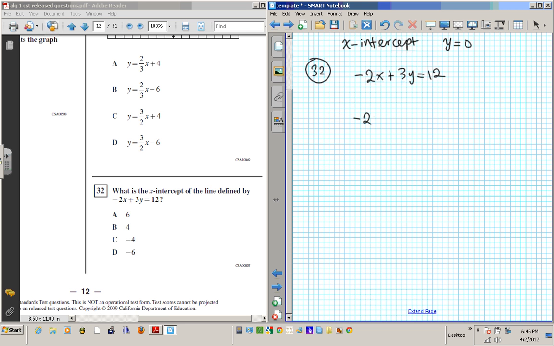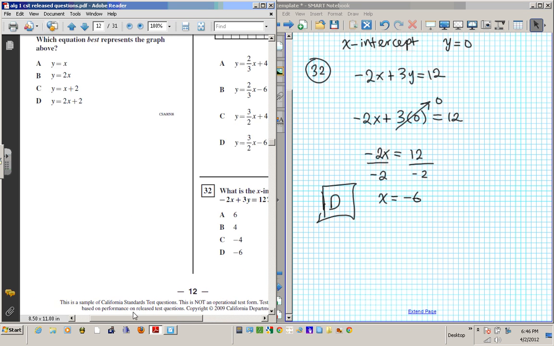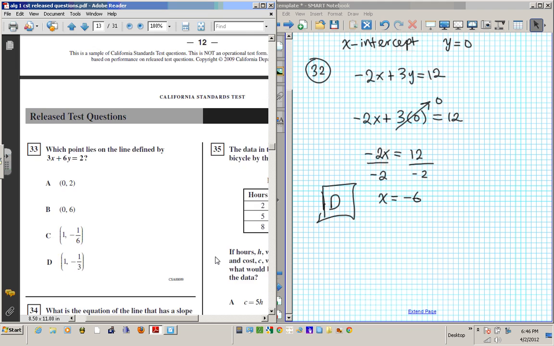So we're going to have negative 2x plus 3 times 0 equals 12. Okay, so we're going to have negative 2x equals 12, because 3 times 0 eliminated this term. This whole thing just goes to 0, and you can drop it off. To get x by itself, divide both sides by what? Negative 2. Not just 2, negative 2. So you're going to end up with x equals negative 6, and there goes your final answer. Negative 6 is D. So the answer to number 32 is D. Alright, now let's move on to the next question. Question number 33.